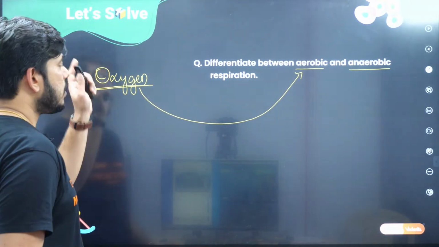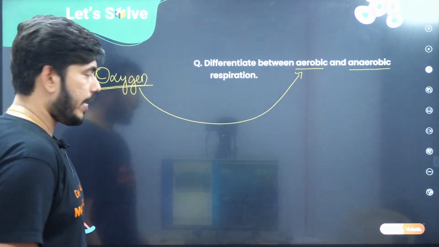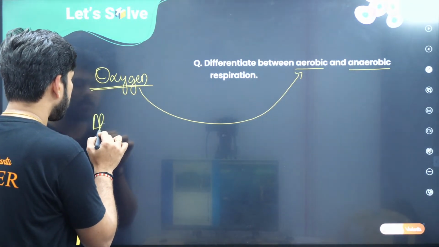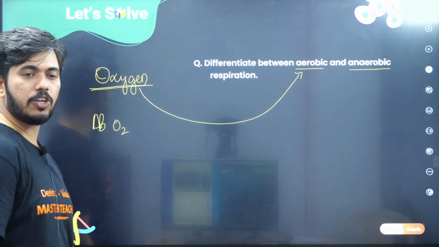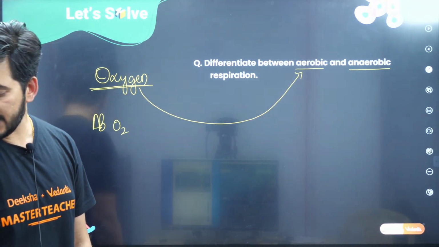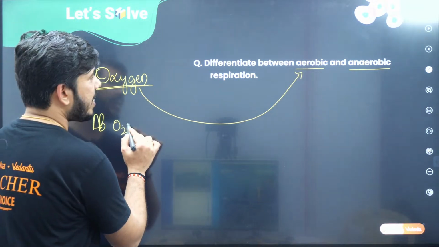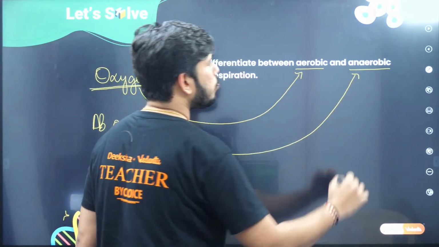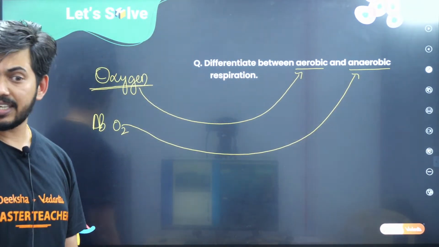Is that clear? When it takes place in the absence of oxygen, then it is considered anaerobic respiration. Is that clear?